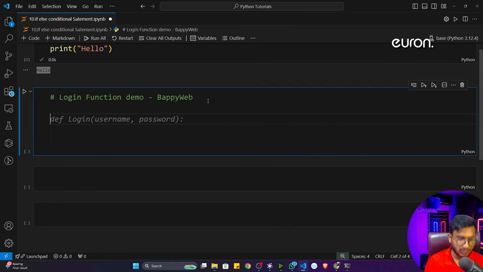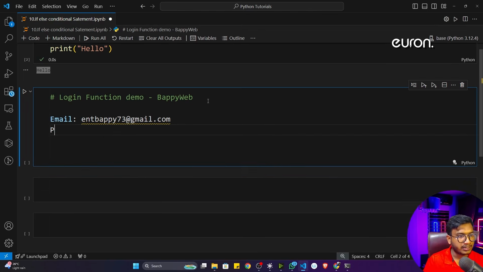One is email and the other is password. Let's say email is entbuppy23. This is my email, and this is the actual password. Let's say the password is 1234. So this is the actual credential.